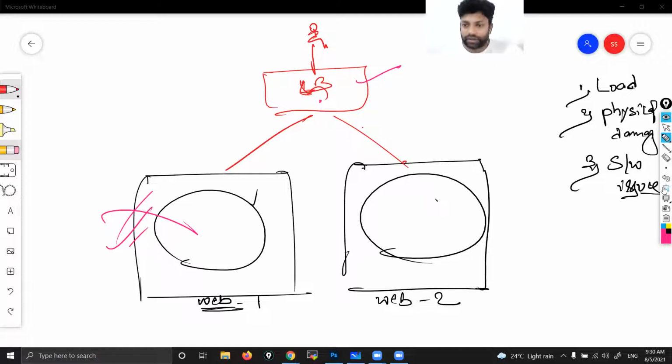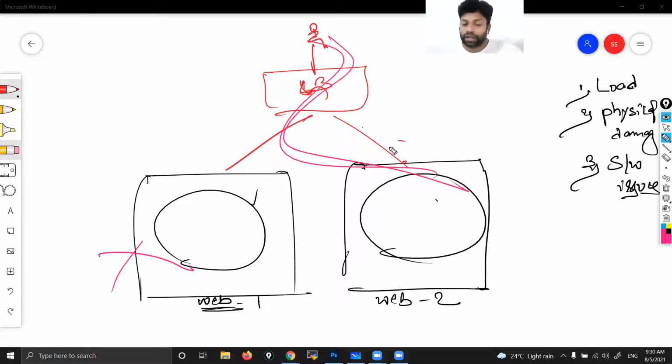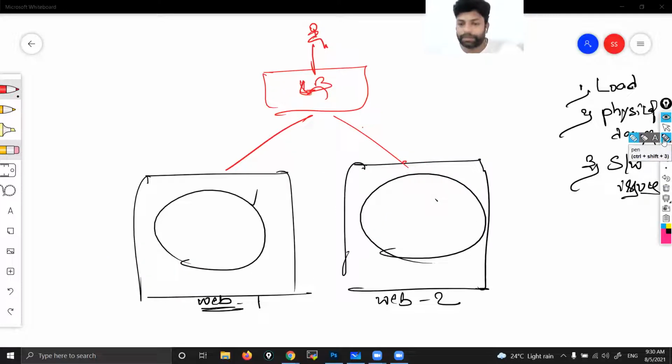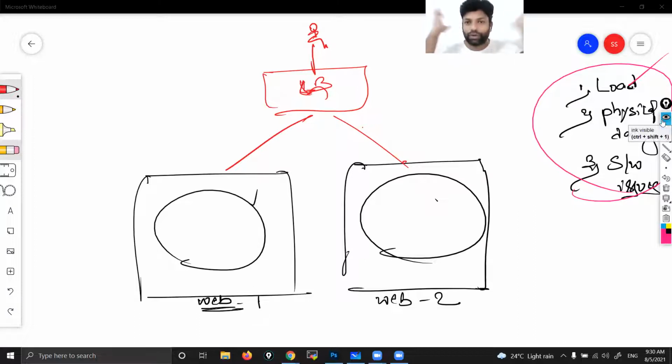First it checks the health of all servers, whether everything is working fine or not. If they are working fine, then only it will distribute the load. If they are not working fine, it will stop sending traffic to that server. Instead, it will route the traffic to some other servers. Got it? That is the purpose of the load balancer. That means we are addressing all the issues. That means your website will never go down.